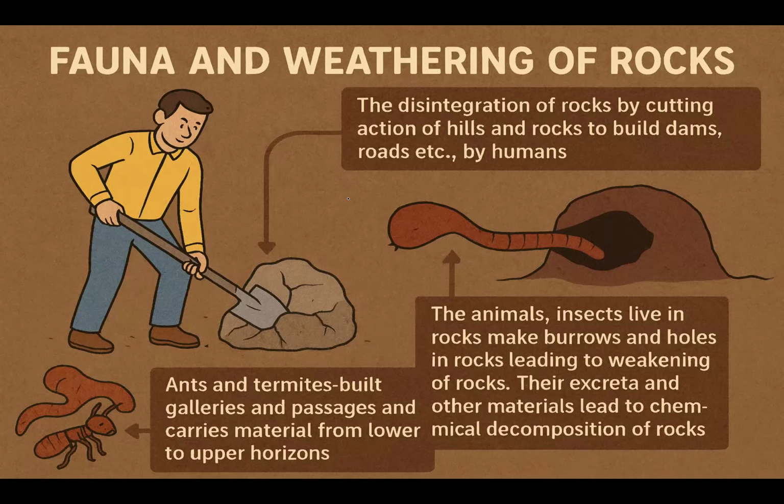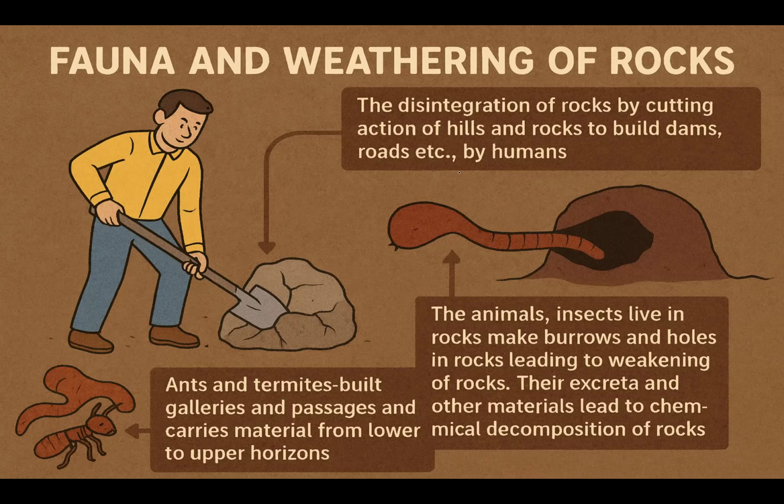What is the role of fauna? Fauna is nothing but animal involvement. In fauna, the disintegration of rocks mostly happens due to human involvement. We cut hills and rocks, and we build roads and dams. So ultimately, this leads to weathering through the role played by humans.